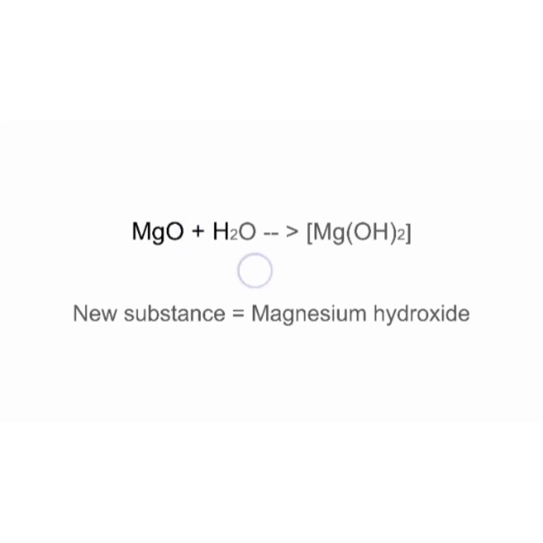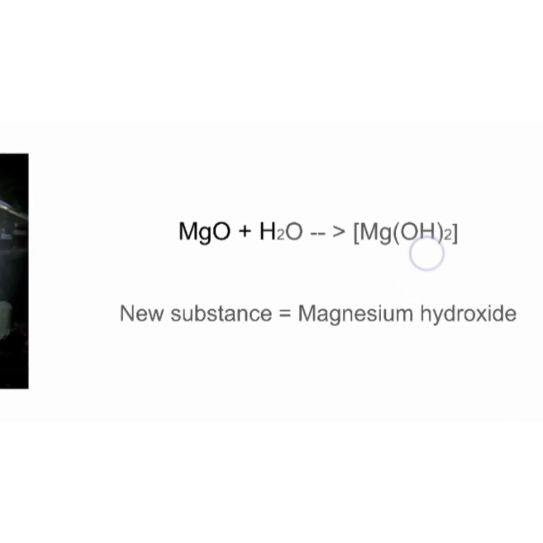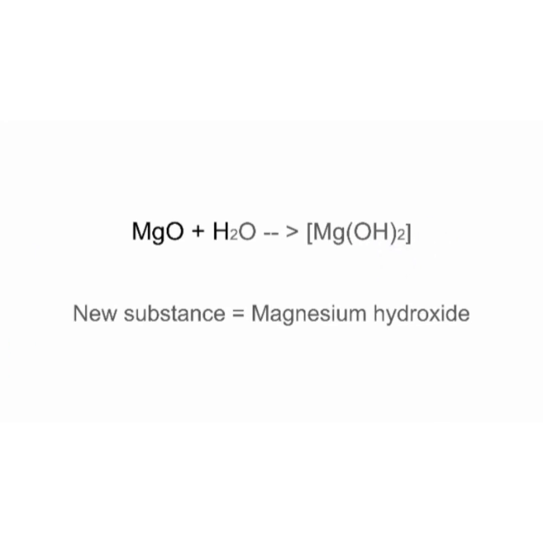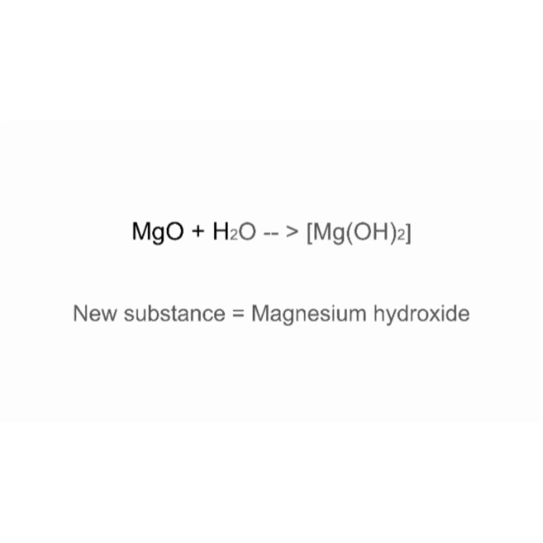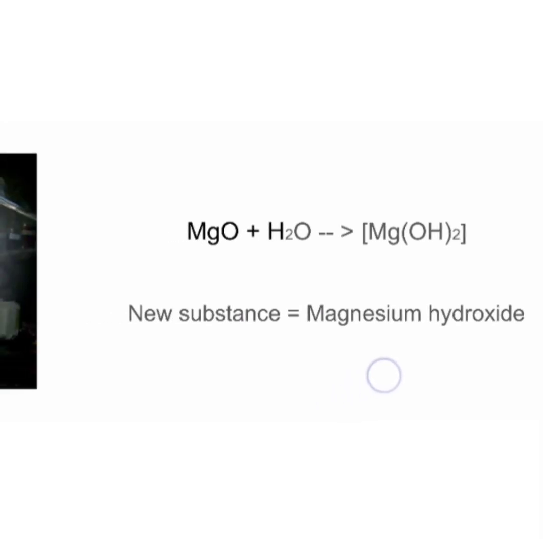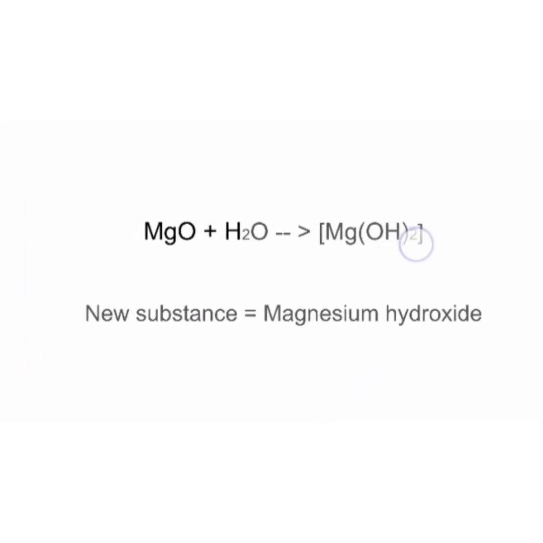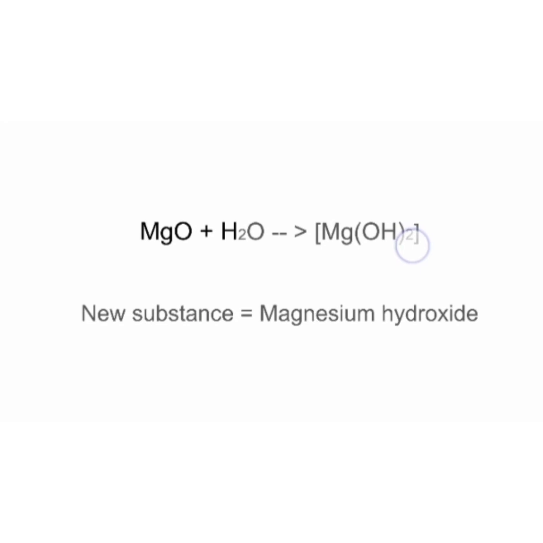What is the formula for water? H2O. When we mix this with water, it produces magnesium hydroxide. Mg(OH)2 means magnesium hydroxide. Here the new substance is formed. The new substance is magnesium hydroxide, Mg(OH)2.